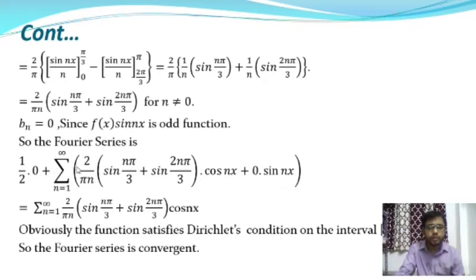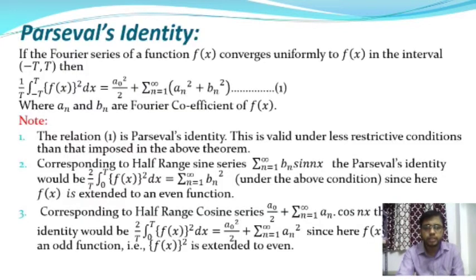So after putting the value of a0, an and bn, the Fourier series is reduced to summation over n equal to 1 to infinity 2 by pi into n into (sin n pi by 3 plus sin 2 n pi by 3) into cos nx. So obviously the function satisfied the Dirichlet's condition as well in the interval minus pi to plus pi. So the series is also a convergent series, and this series is a cosine series where the cosine term is present. Let us move on to the next slide.